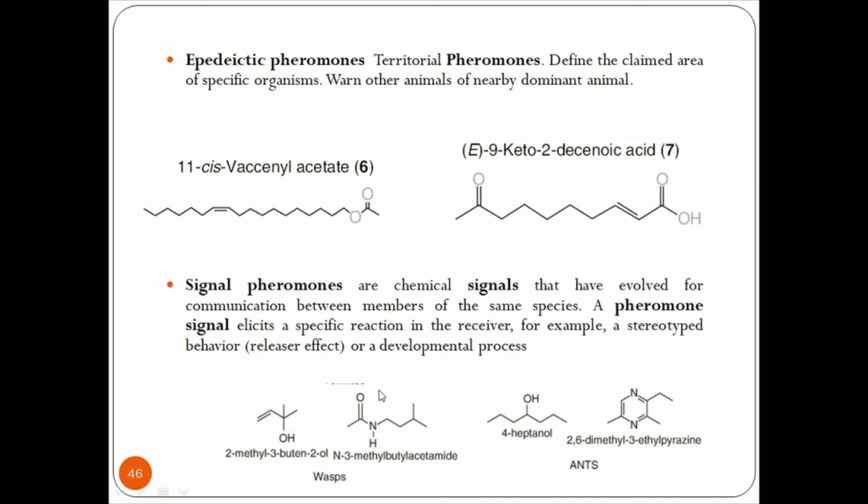That means either the eggs have to be laid or the eggs will turn into an adult. All this is given by signal pheromones, by which one member tells the other. Common examples are 2-methyl-3-butene-2-ol and 3-methyl-butyl acetamide, which are signal pheromones of wasps, and 4-heptanol, 2,6-dimethyl, 3-ethyl, which are signal pheromones of ants.